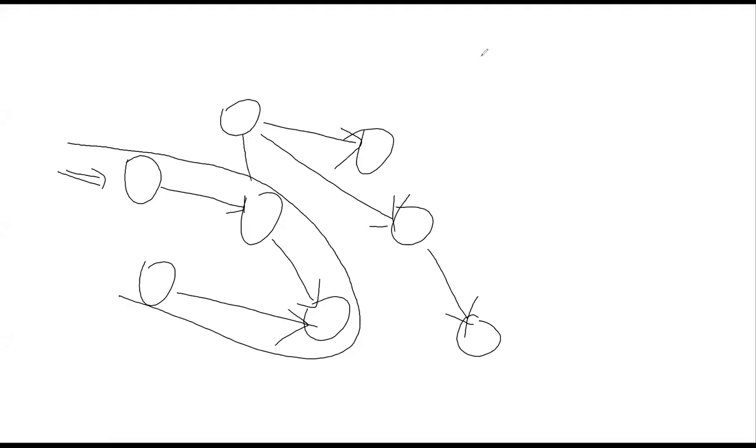Now there's a path from here, which is connecting to this one. What will happen if from this node we reach this one? Can we ever reach our destination?